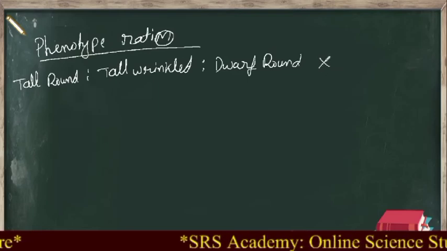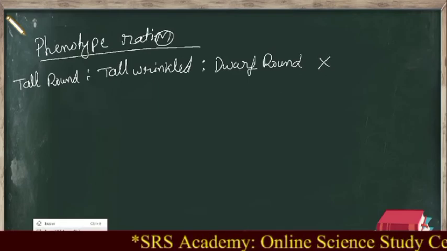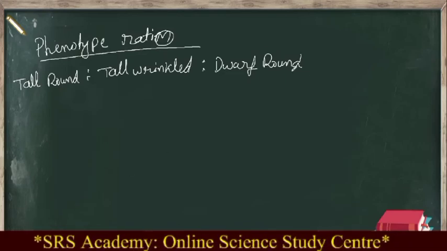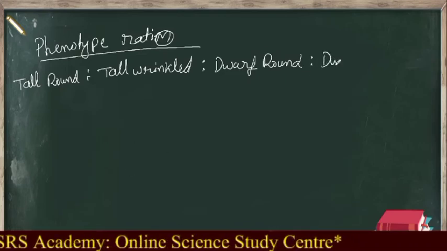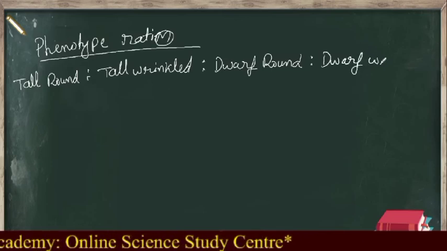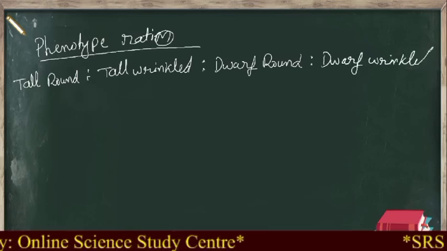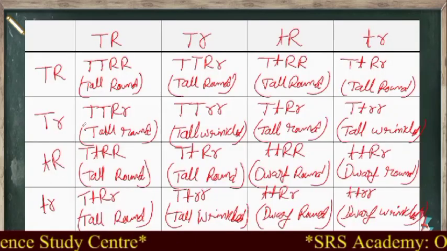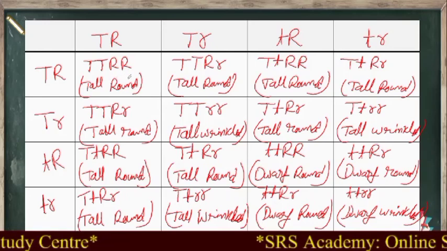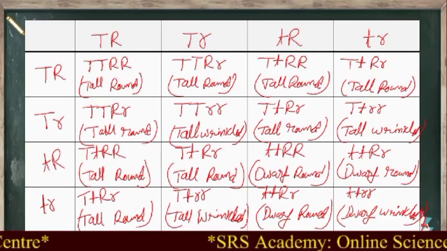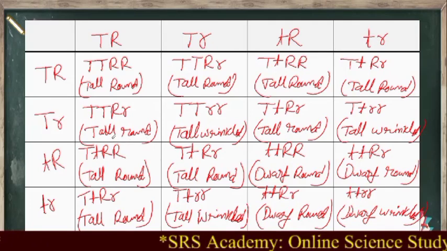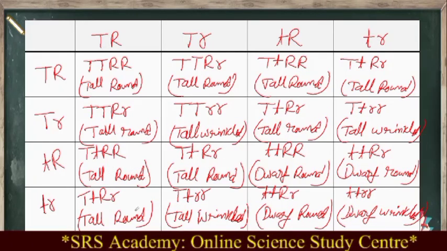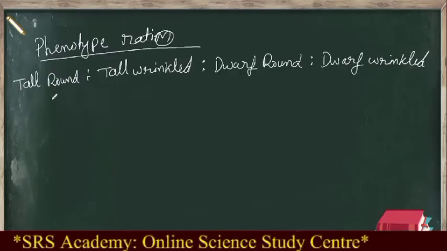And then we have got a dwarf plant with wrinkled seed. Now if you count the numbers, how many tall and round are here? 1 2 3 4 5 6 7 8 9, right? So tall and round is 9 plants.